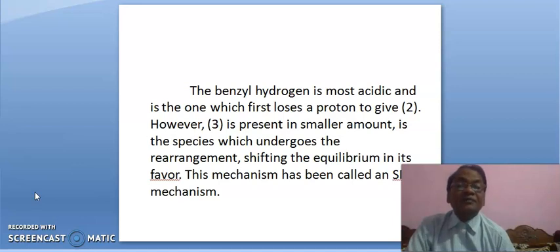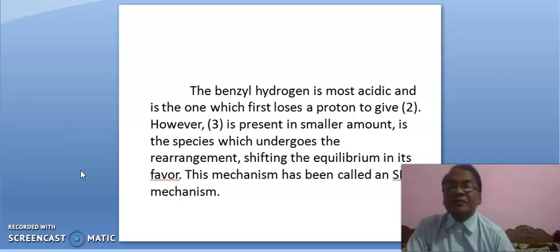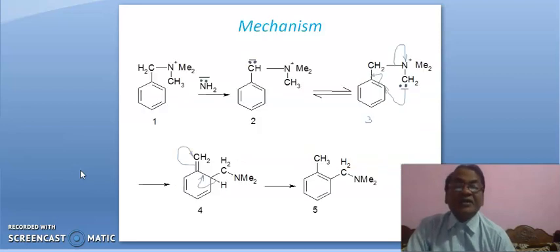Okay. This mechanism has been called an SNi mechanism. SNi stands for substitution nucleophilic internal. The rearrangement takes place internally. This carbon gets attached here and this bond will break.